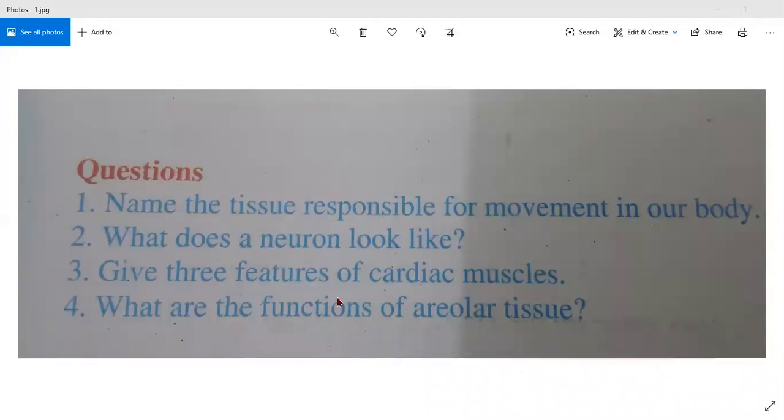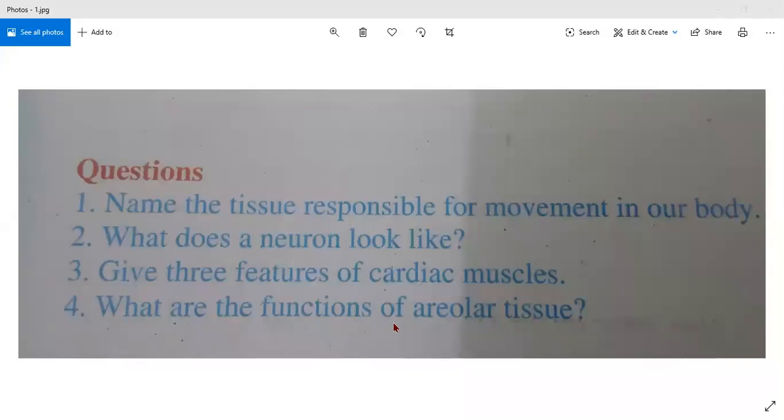Now the other one whom I have unmuted, Bhavika, sorry. Please say the fourth question. What is the fourth question on your screen? What are the functions of areolar tissue? Do you know the answer? Please say the answer.